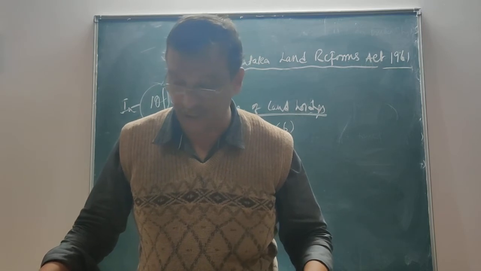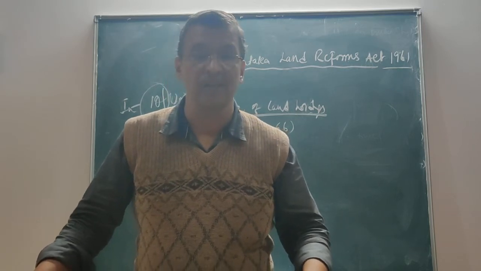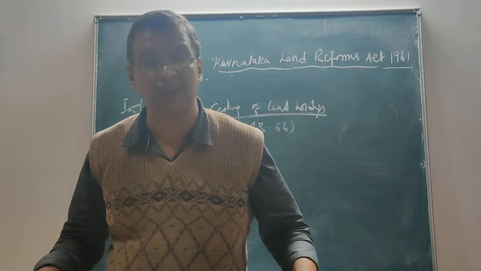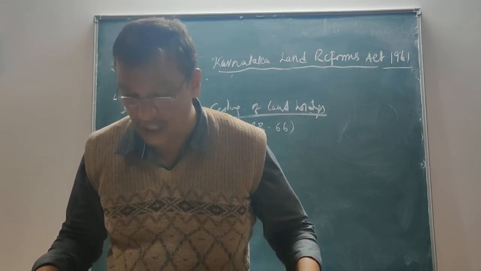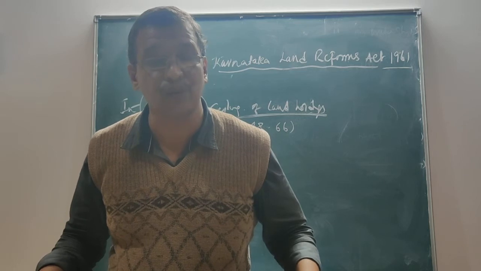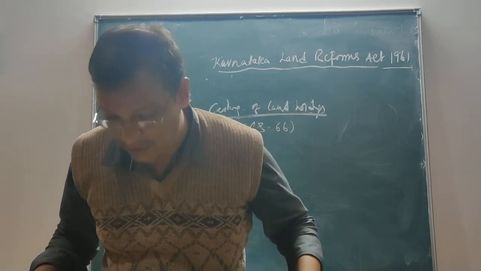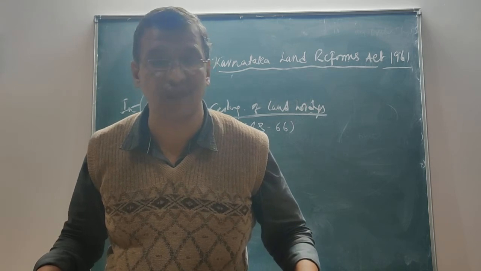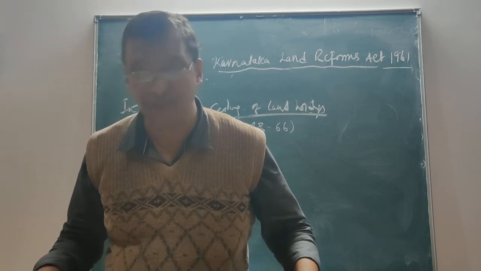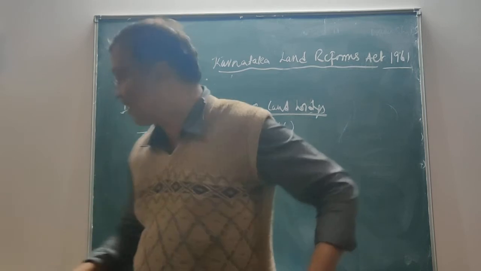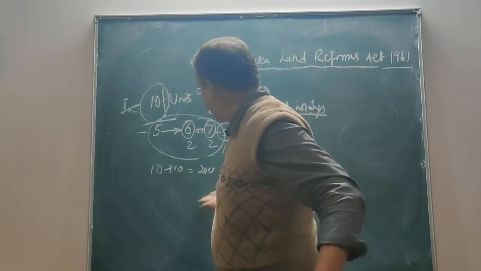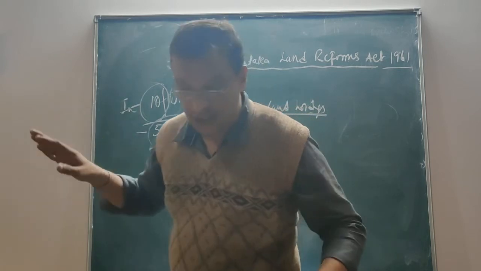That is how section 5 2B speaks of the property in Uttara Kannada and Dakshina Kannada, where a person is registered as an occupant and the land is used for aquaculture purpose, or a property is leased for a period of not more than 20 years and that is registered by the DC, then they go for 40 units. Otherwise, this is the fixation of how we go with the ceiling unit.